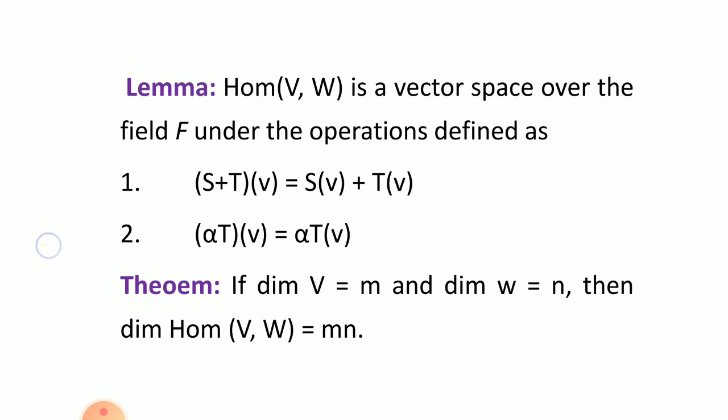This lemma states that Hom(V,W) is a vector space. In a similar manner, Hom(V,V) is also a vector space. Hom(V,F) is also a vector space.